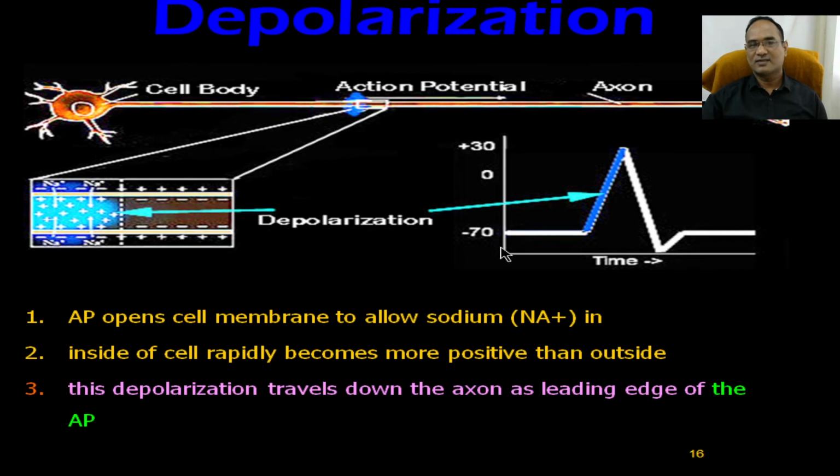Depolarization is nothing but going from minus 70 millivolts, carrying out the semi-permeable process, until the action potential reaches plus 30 millivolts. Then the action potential may start, depolarization may start. Because of this, the electrical charges change. Because of this change, the information passes from one neuron, within the neuron, from the head towards the axonal portion.